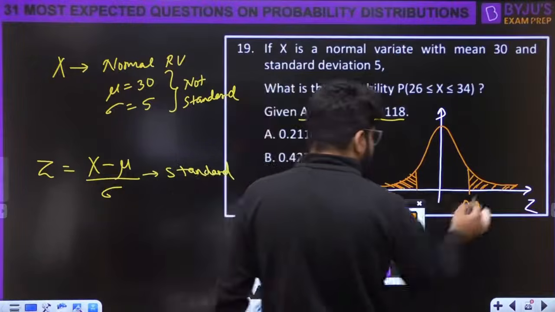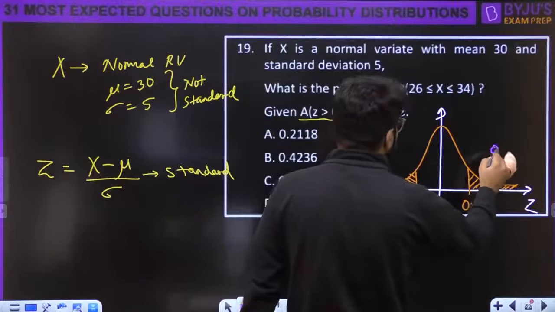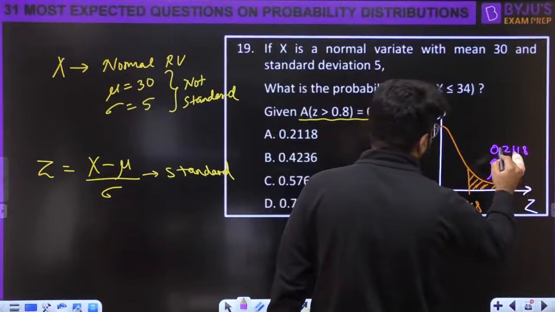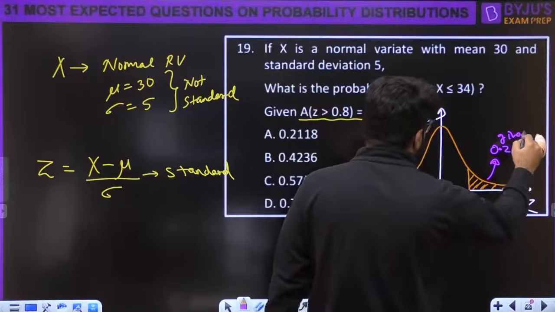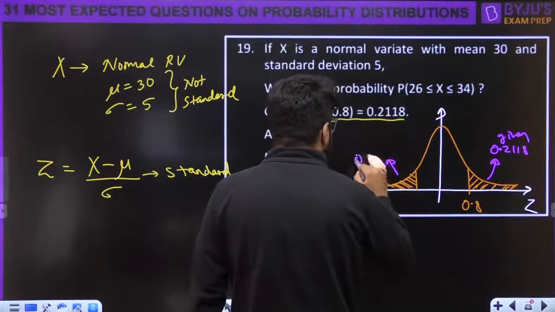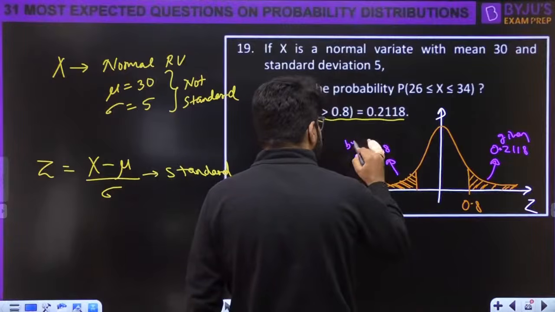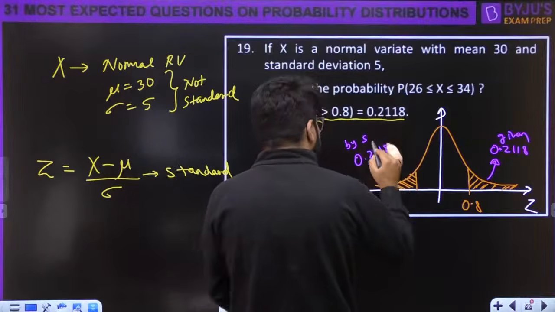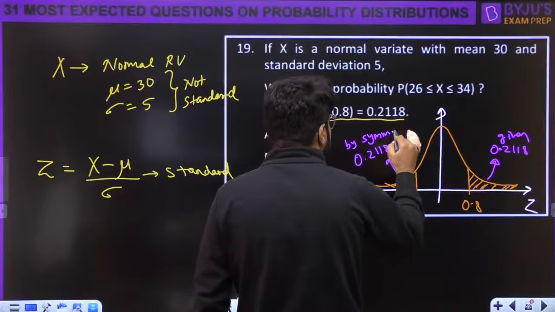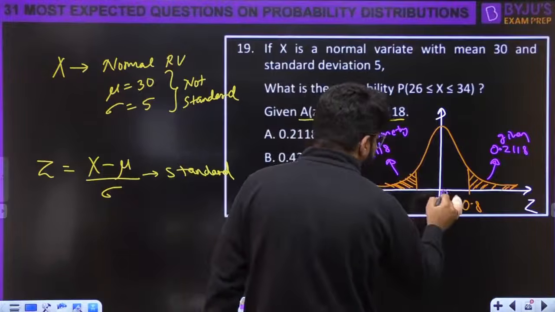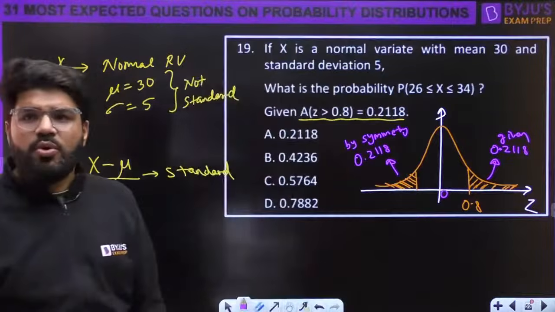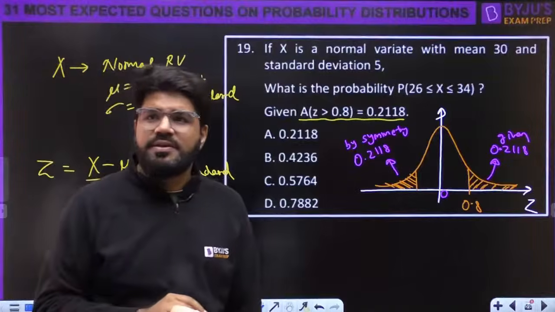देखो, how much is this? This area is 0.2118 because this is given. So this is also 0.2118. Why, sir? Why? By symmetry. The figure on the left and right has to be identical. It is symmetric about the mean 0. It is symmetric about the y-axis actually. The right and left will give similar value.